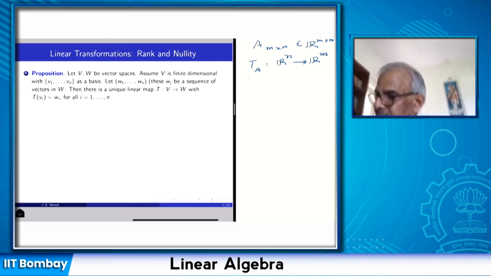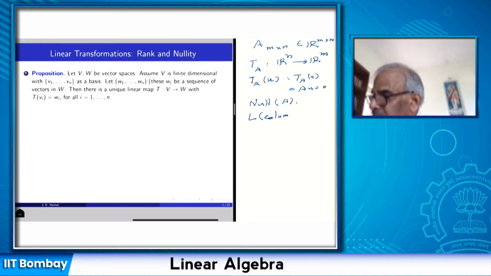There is a null space of this linear transformation, which is the set of all vectors u such that T_A(u), which is equal to A times u, is 0, and this is called the null space of the matrix. Then the column space of the matrix consists of all linear spans of columns of A, and this is the collection of such vectors.